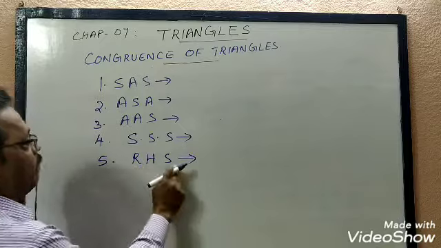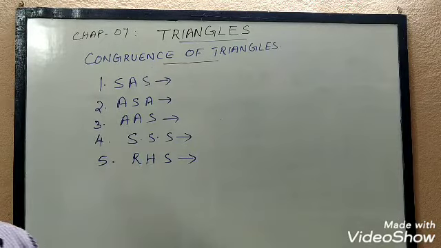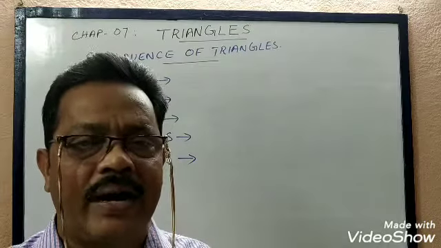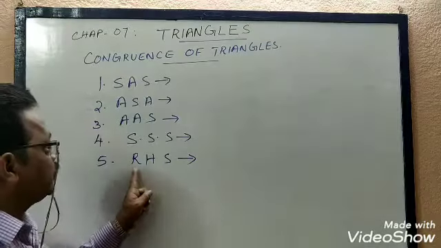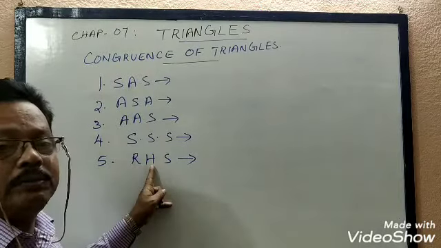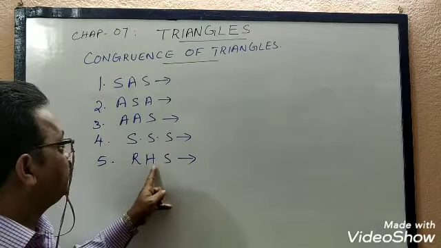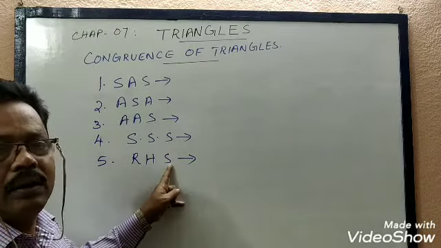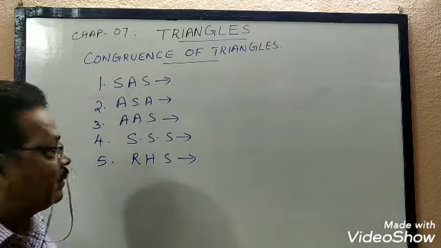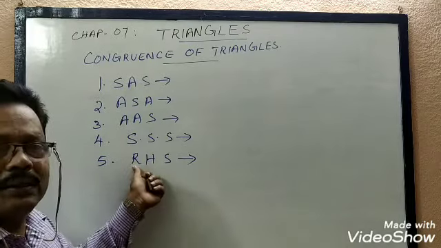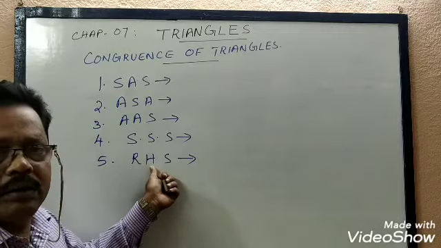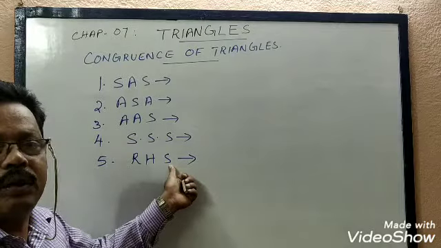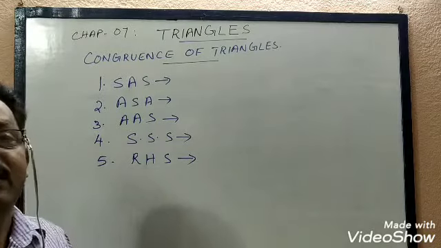RHS congruency condition is applicable for two right triangles. Two right triangles होना चाहिए. Triangles both right angle triangles होना चाहिए. One angle must be 90 degree. दोनों right triangles होना चाहिए. And their hypotenuse must be equal, and one side also must be equal. So in two right triangles, if their hypotenuses are equal, in both the right triangles their hypotenuses are equal and one side is also equal, then both the triangles will be congruent.